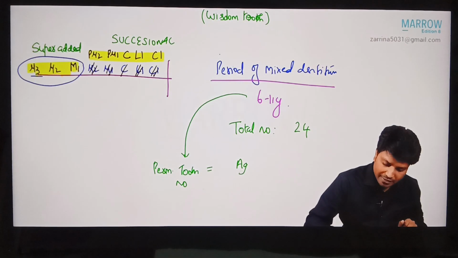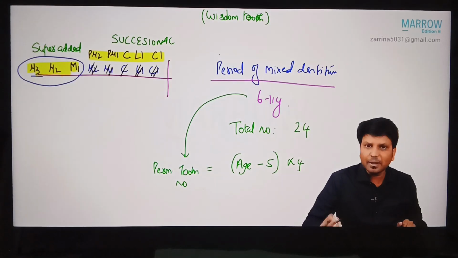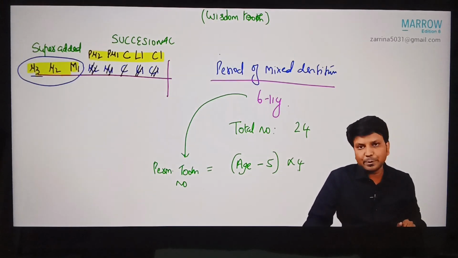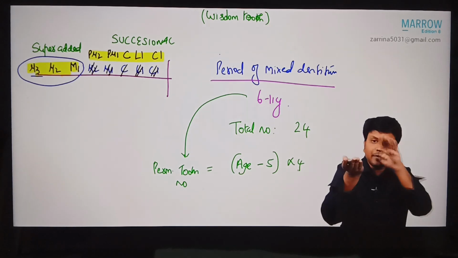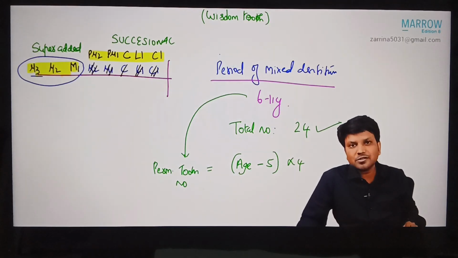But if they ask you the permanent teeth number, you can remember the formula: age minus 5, into 4. That will give you the permanent teeth number. You can apply it for 6 years: 6 minus 5 is 1, 1 into 4, so 4 permanent teeth will be there. All the remaining will be temporary. From the age of 6 years onwards, the permanent teeth number will keep increasing and the temporary teeth number will keep decreasing. The total will be constant, that is 24. So you have to remember this.